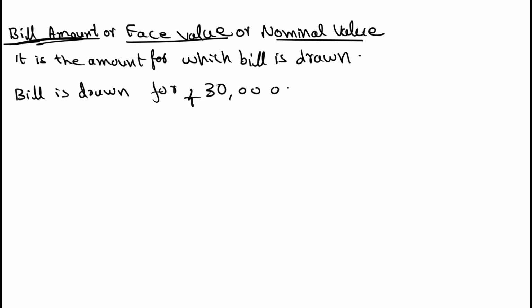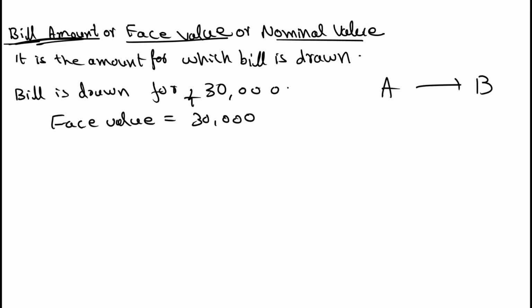Then face value equal to 30,000. That means person A and person B are there. Person A is taking 30,000 from person B, or in other words, B is giving 30,000 to person A, for a certain period of time.